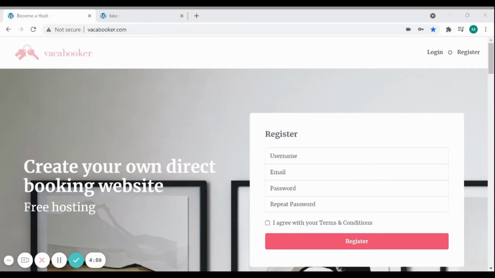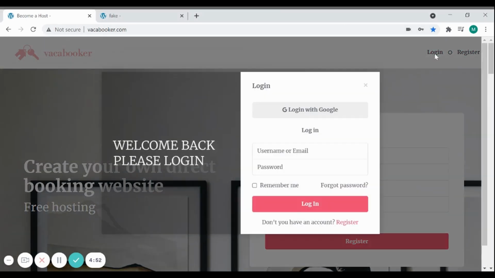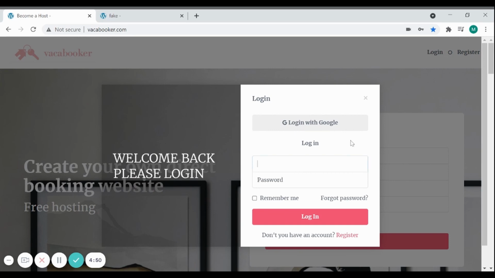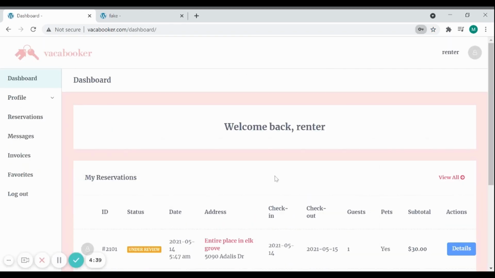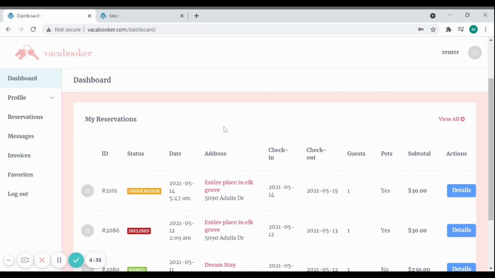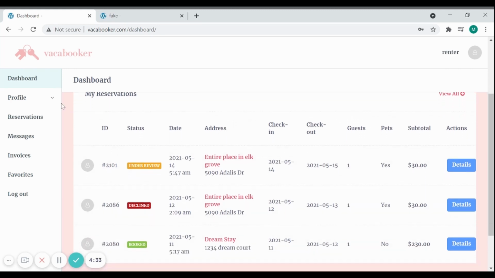Hello, I'm Mohammed Sinan, and today I'm going to be taking you through the renter's point of view. So this is our homepage for the renter, and here we click login. After the renter registers, they simply enter their information. Here we have a dummy account called renter, the password, and they log in. Once they log in, they'll be directed to their personal renter dashboard, where we can see their reservations: upcoming reservations, under review, declined, and booked. And we can also navigate to the profile.